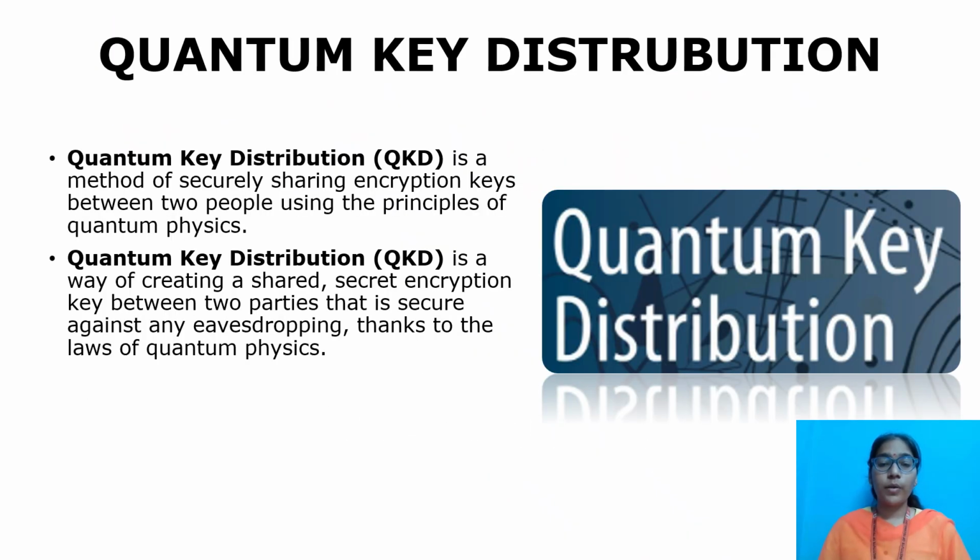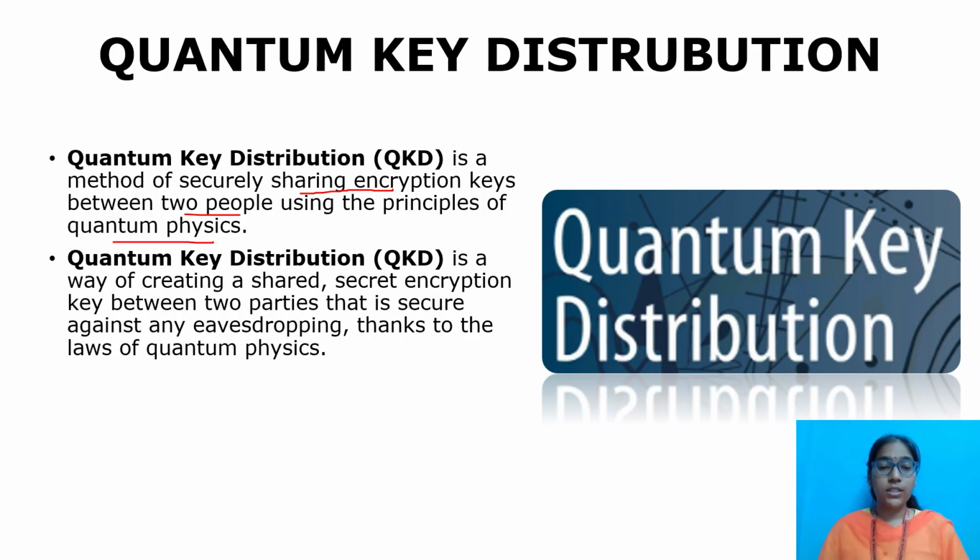First of all, we have to know what quantum key distribution is. Quantum key distribution is a method of securely sharing encryption keys between two people using the principles of quantum physics. By using the principles of quantum physics, we share the encryption keys between the two people.